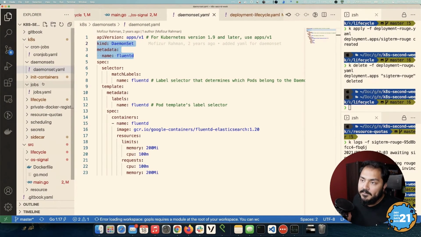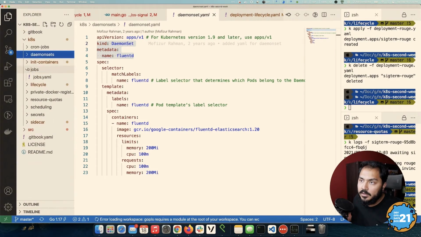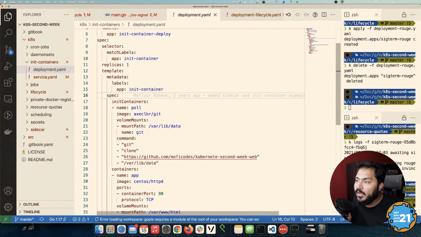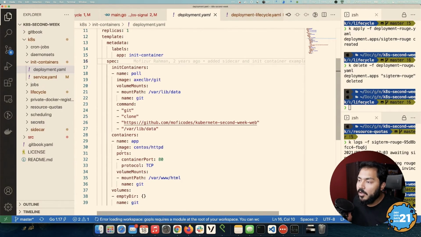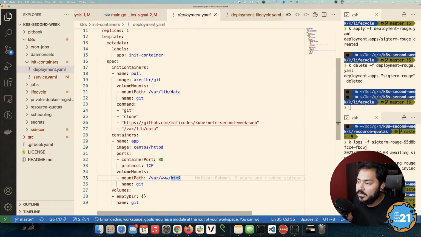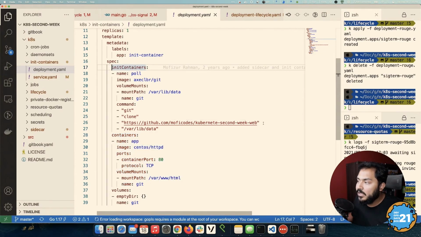So we have, init container should be initContainers right here. We have a deployment, and what this deployment is doing is deploying our application, which in this case is just an HTTP web server, which will be serving files from /var/www/html. But before that, we want to run an init container that downloads this code, which happens to be a very simple HTML page, and clones it and puts it in the path where HTTPD would be serving from.